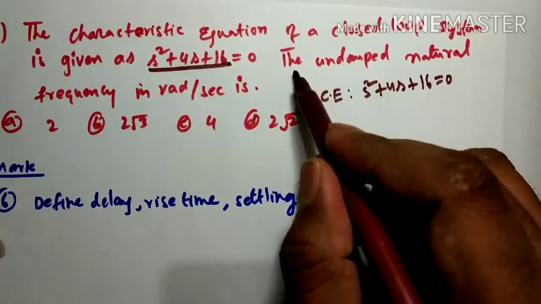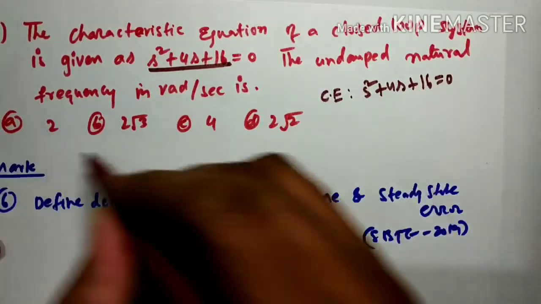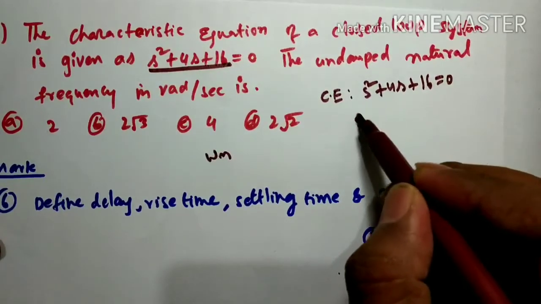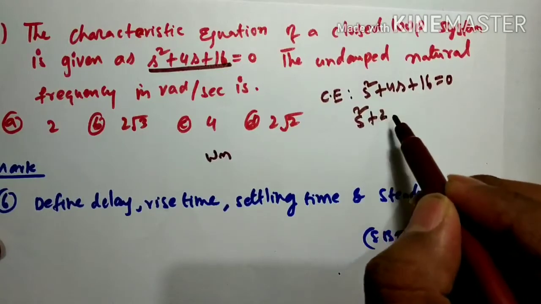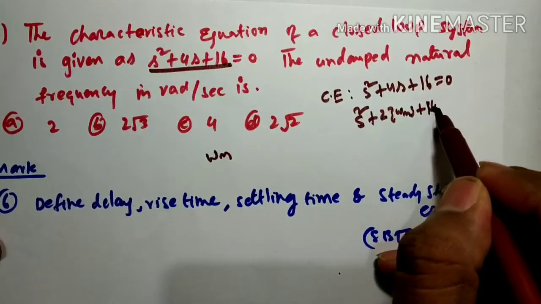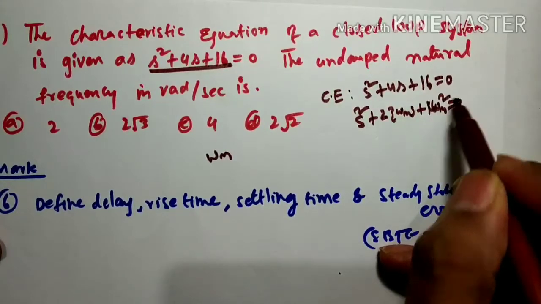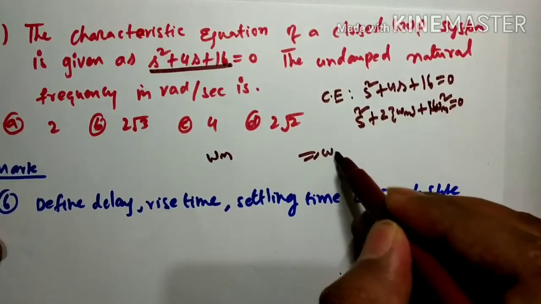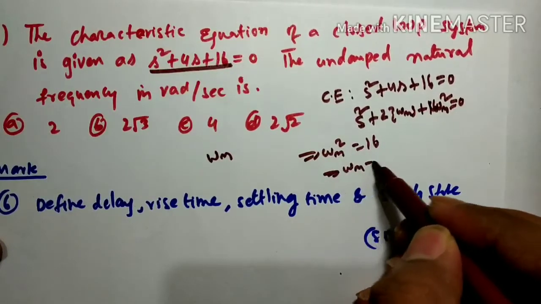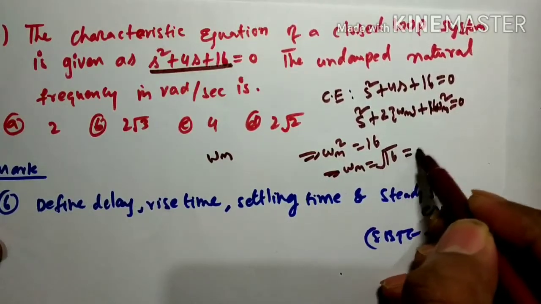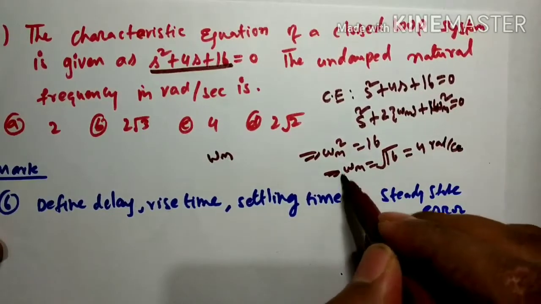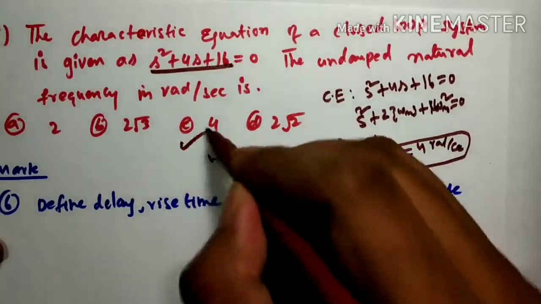What you have to find is the undamped natural frequency, which means you have to find omega n. By comparing with the standard equation, s square plus 2 zeta omega n s plus omega n square equal to 0, here omega n square is equal to 16. Therefore omega n is equal to root 16, which is 4 radians per second. So the answer is C.